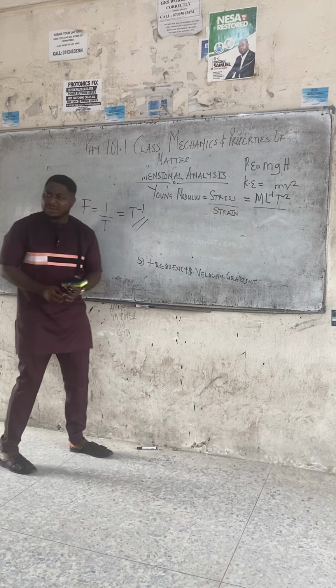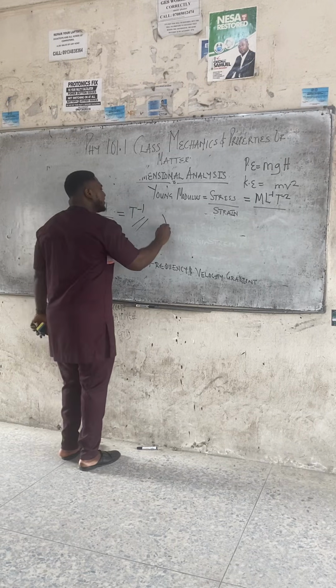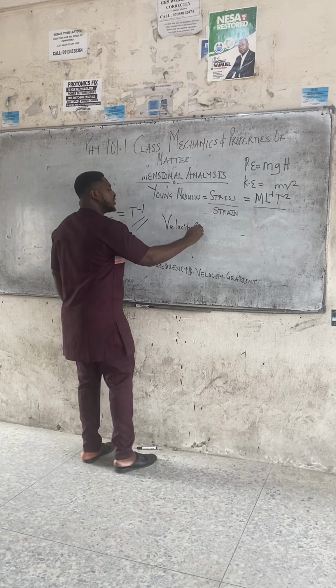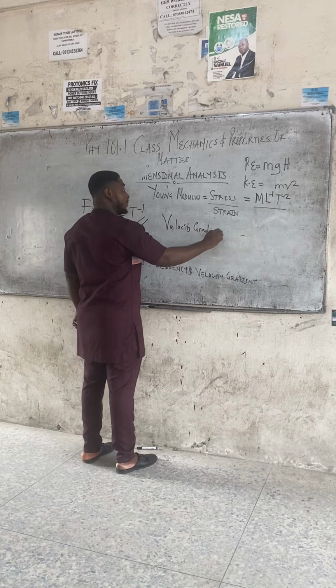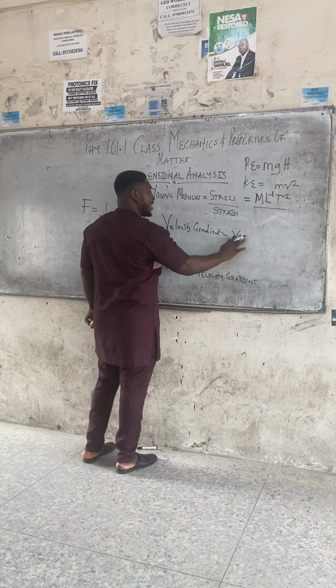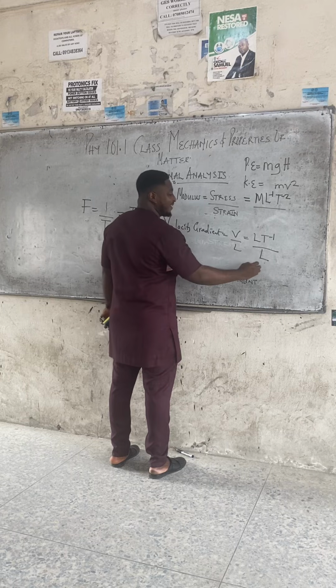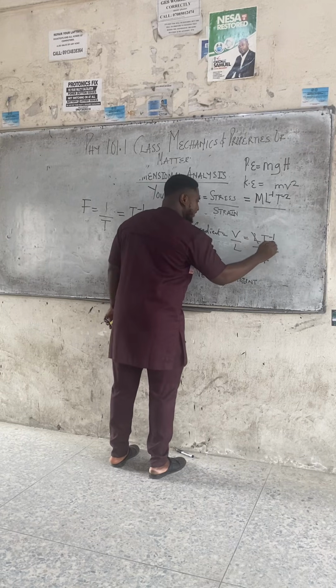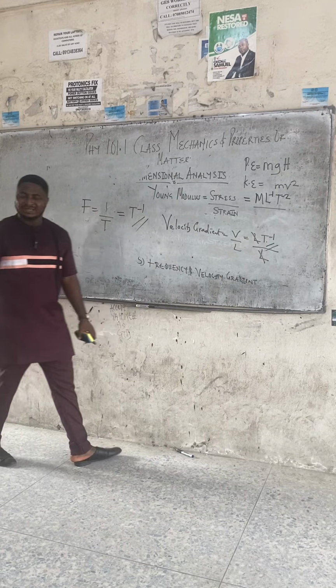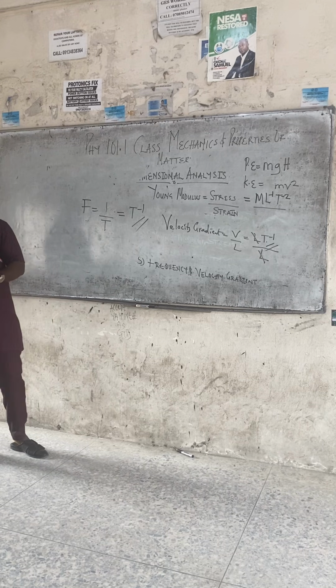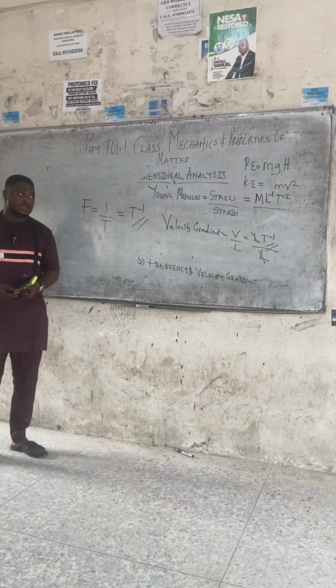How is it the same dimension as velocity gradient? Class, velocity gradient means velocity all over length. And what's velocity, class? LT minus 1, all over L. L cancels L. What's left? T raised to minus 1. Is it the same as frequency? Yes. This proves that frequency and velocity gradient mean the same thing.